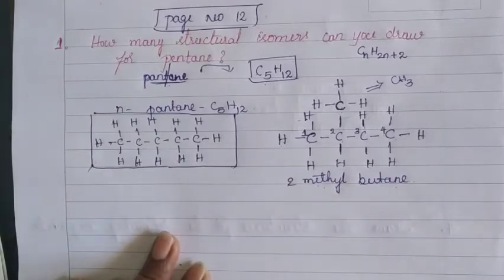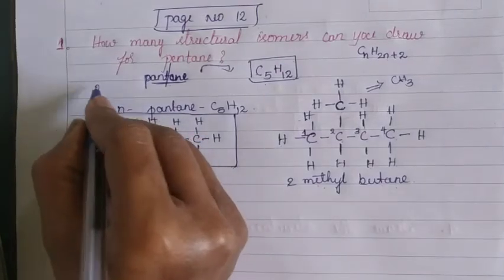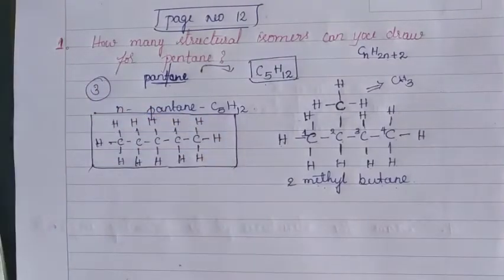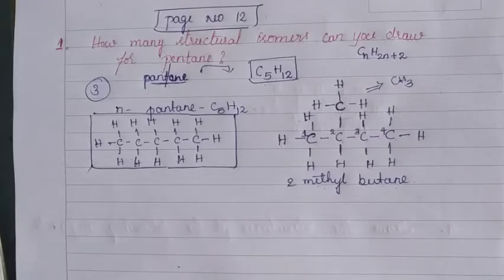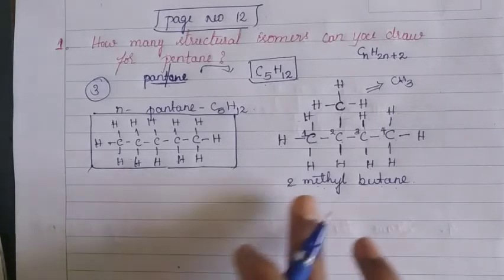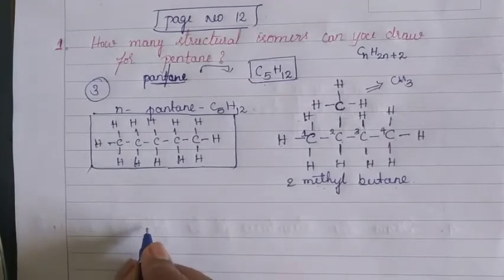Okay. Now come to the other one, structural isomers of pentane. Here we have to draw 3 isomers. How many structural isomers are possible for pentane? Yes. 3 structural isomers are possible for pentane. Now 2 are completed. Now let's come to the third one.